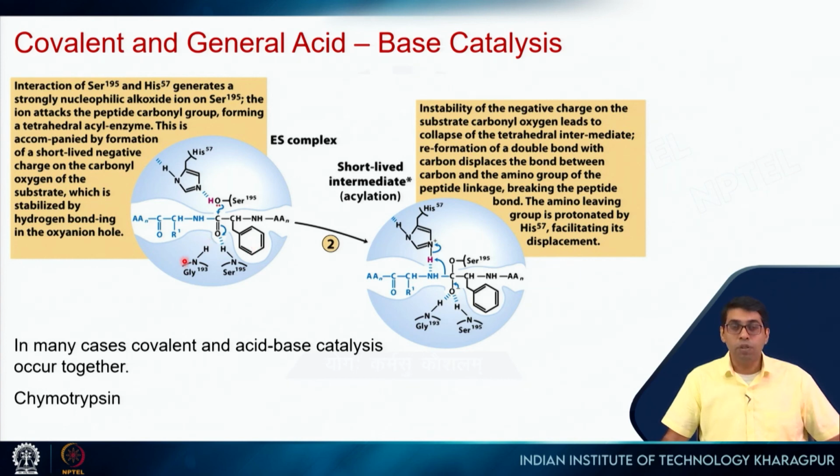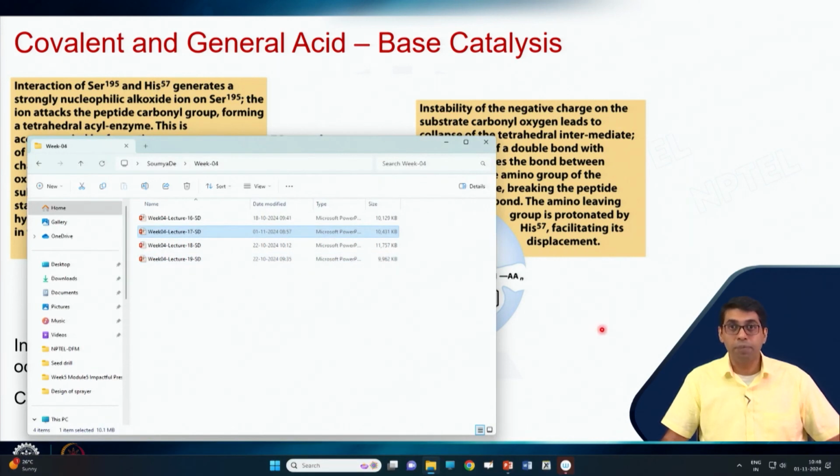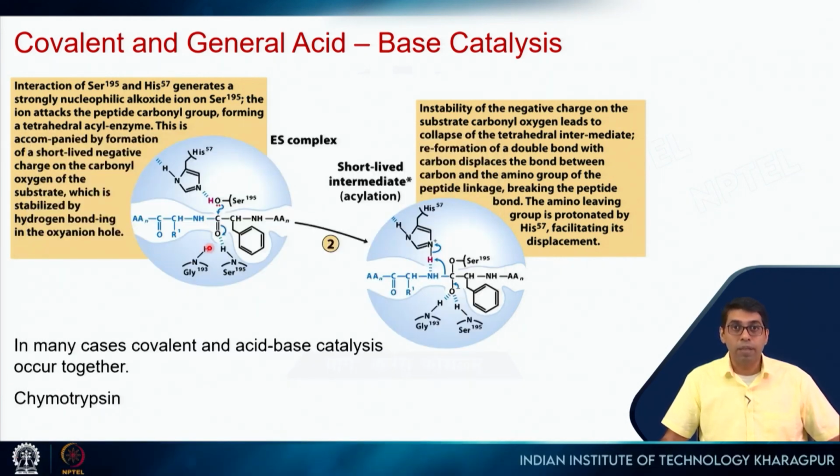In this case, we will see a combination of two things. One, formation of a covalent bond, so covalent catalysis, and two, general acid-base catalysis. So in case of chymotrypsin, there is this catalytic triad: serine, histidine, and aspartic acid. Histidine will abstract this proton, this becomes O minus, and it attacks this C double bond O. The acyl intermediate that forms here is stabilized by hydrogen bond formation by these two residues.